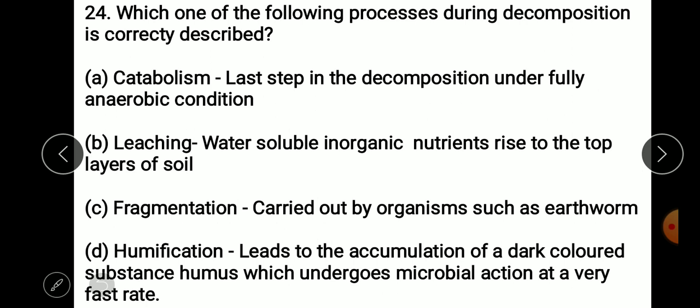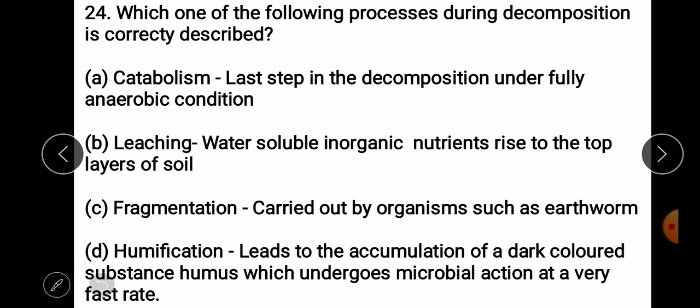Decomposition is the conversion of complex into simpler, or organic into inorganic, or glucose into CO2 and H2O. And the steps in decomposition are fragmentation first, leaching second, catabolism third, humification fourth, mineralization fifth. Mineralization is the fifth and last step of the decomposition, while fragmentation is the first step. So in fragmentation, what happens actually? When detritivores like earthworms break down detritus and convert it into small particles, that is called fragmentation.